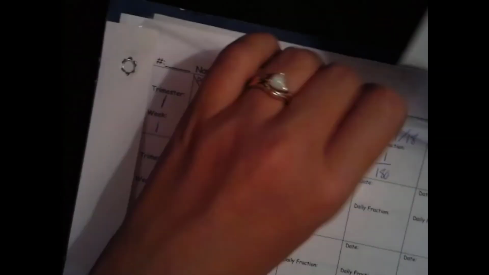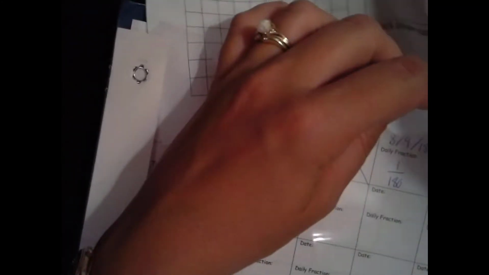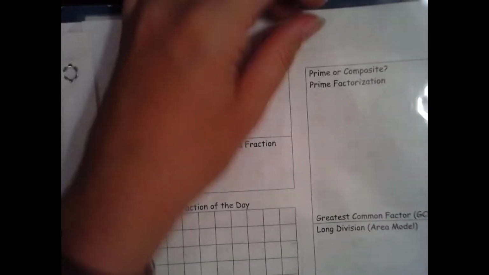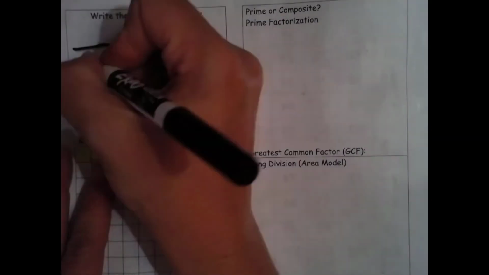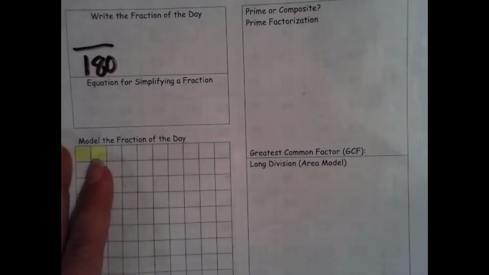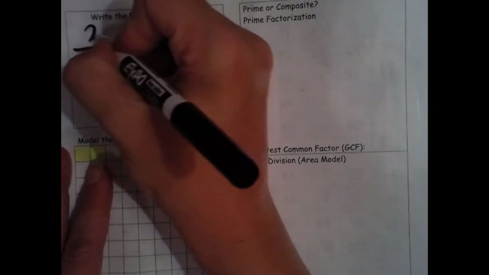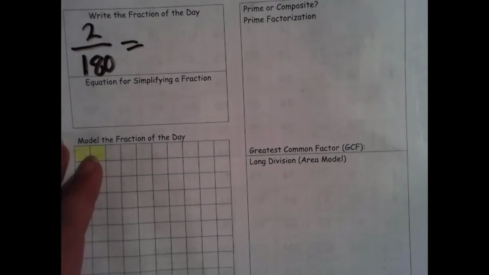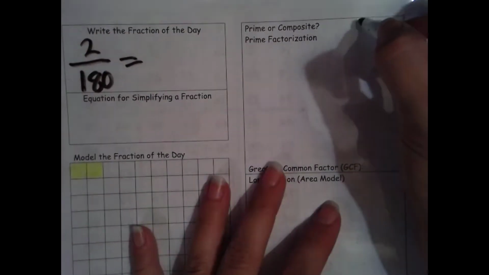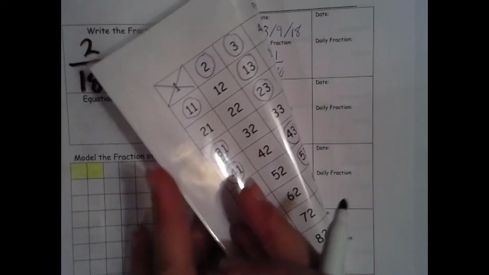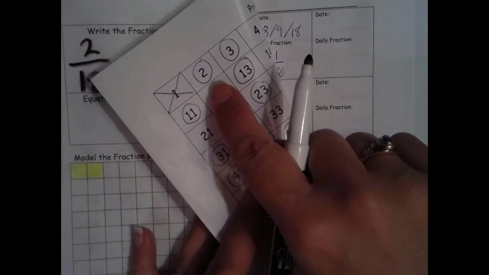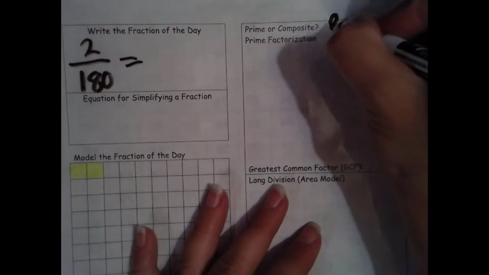All right, now that we've got that prime number sieve completed to be able to help us answer the prime and composite question, let's write our beginning fraction. Our denominator is the total amount of school days, which is 180. Our numerator, we are on day 2, so 2. Is that prime or composite? Well, it is circled. It has exactly 2 factors, so it is prime.